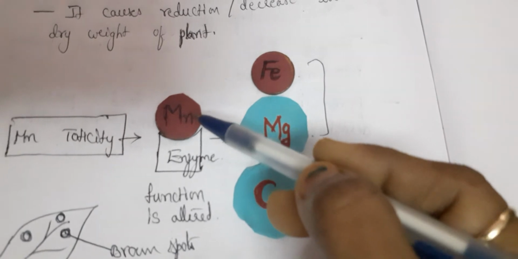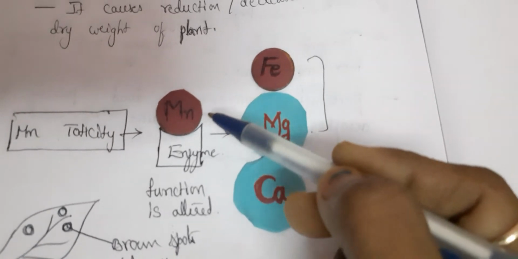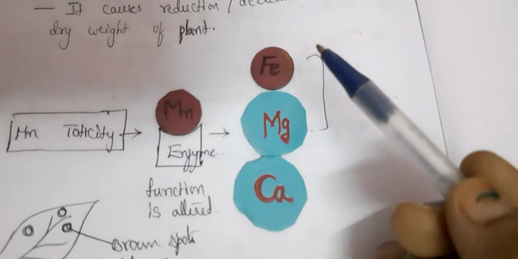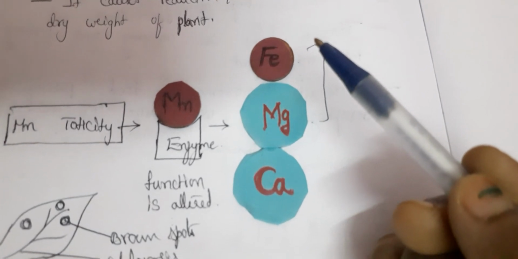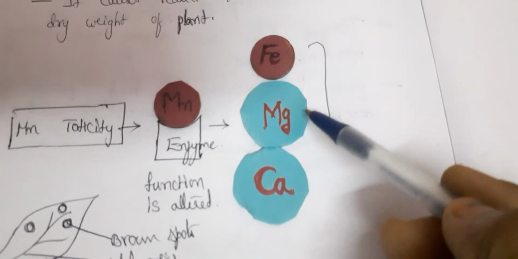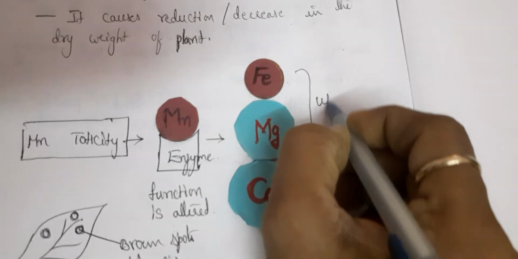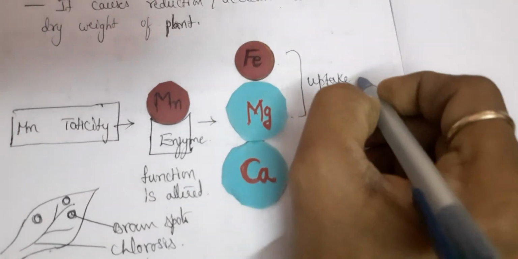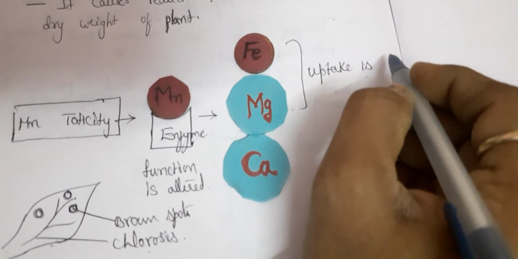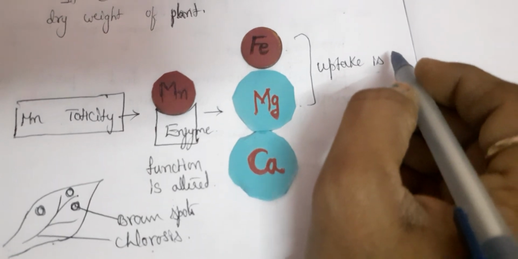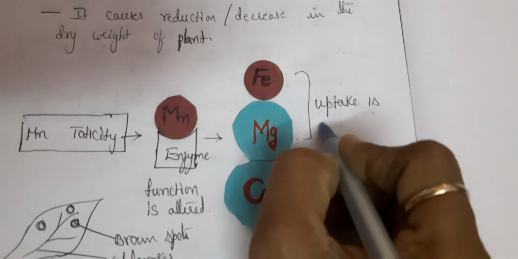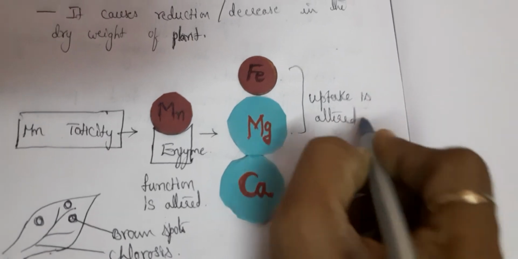Manganese is a micro element. What does manganese do? Manganese inhibits the uptake of magnesium and iron. So iron and magnesium uptake is affected, or there is a competition.